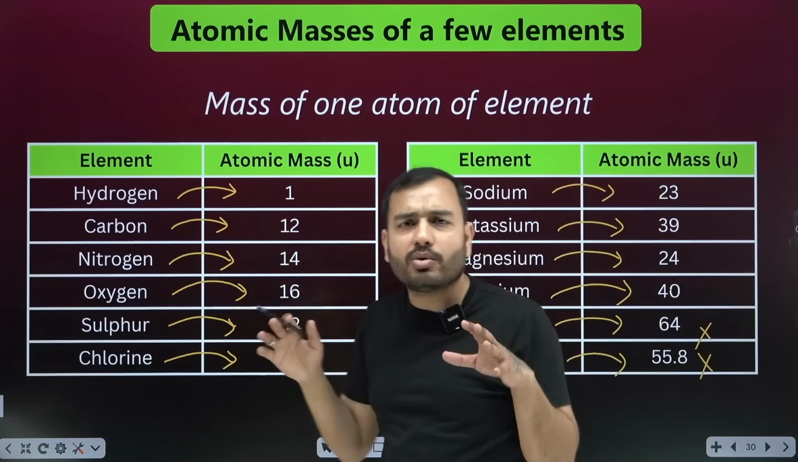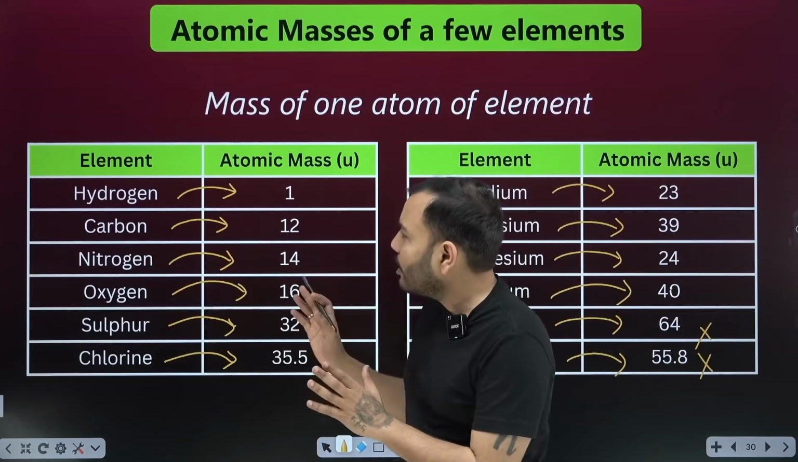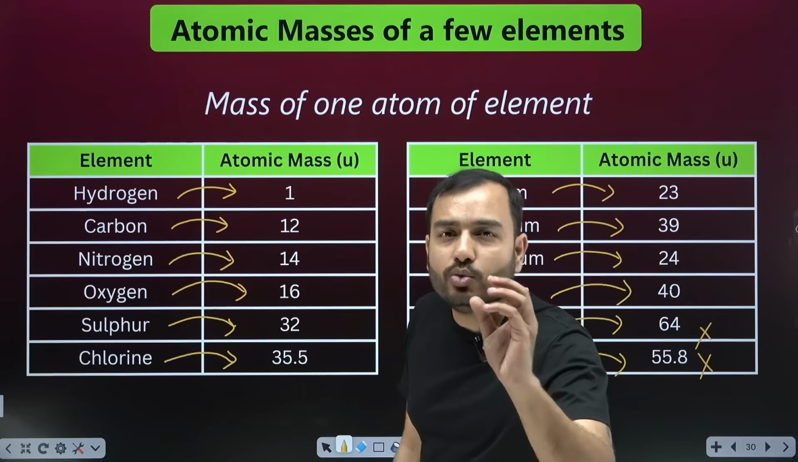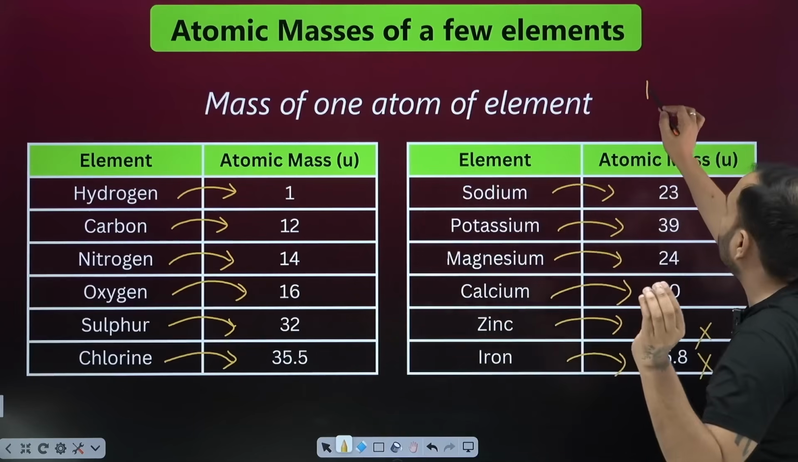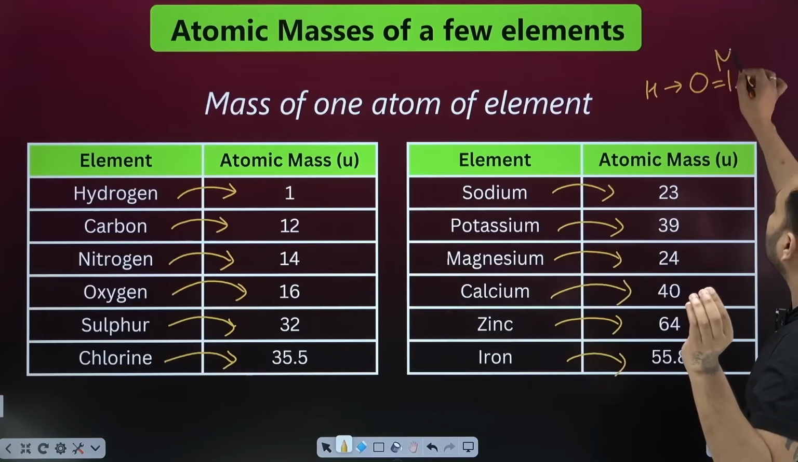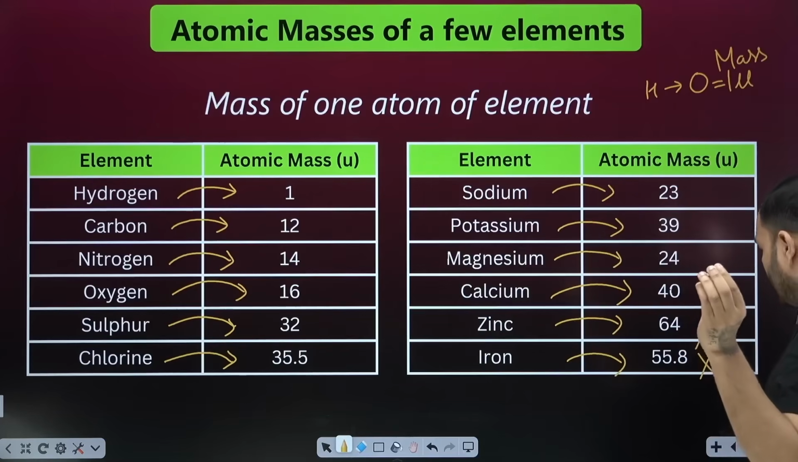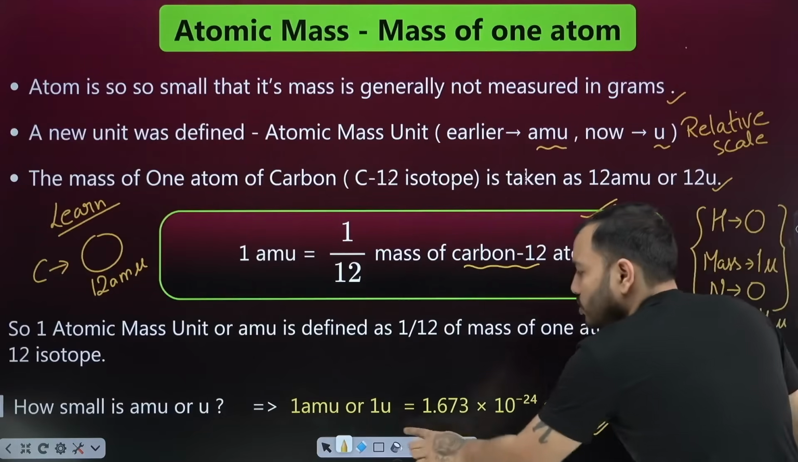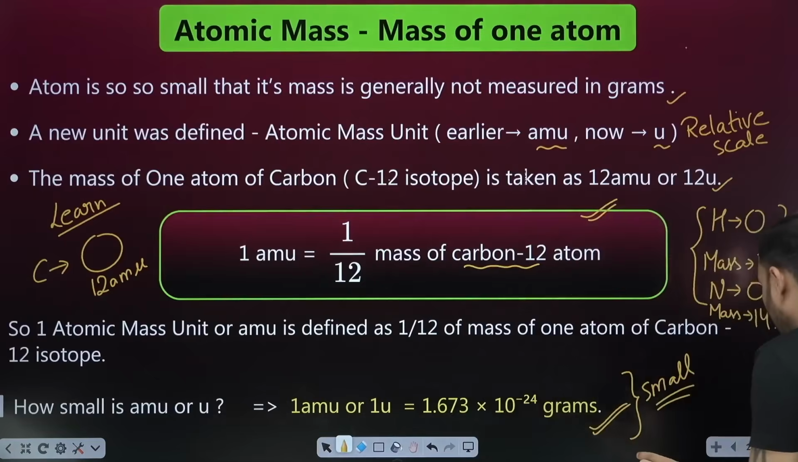I will keep you memorizing slowly. Okay, tell me one thing. The mass of one atom of hydrogen is 1 U. So how much is it in gram? Look here, I have already told you 1 U is 1.67 into 10 to the power minus 24 gram.